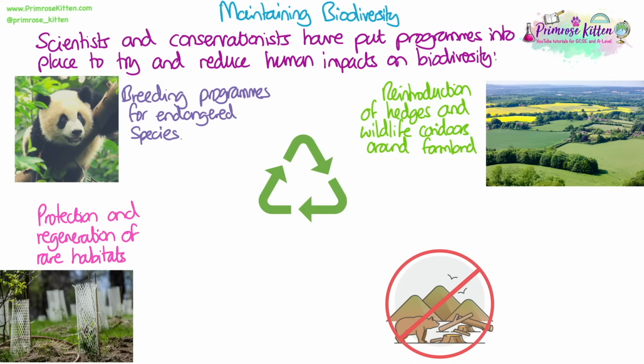Reintroduction of hedges and wildlife corridors around farmland. On farms, normally only one crop or one species of plant is grown in large areas, so allowing these extra plants and trees and everything around the edges of the field can give homes and habitats and food sources to lots of other animals.